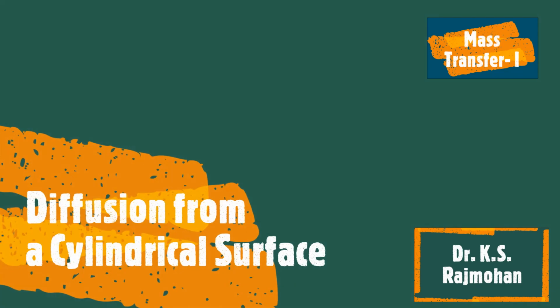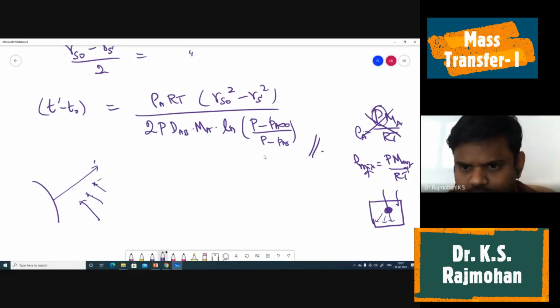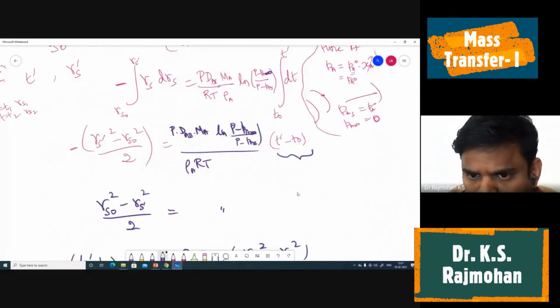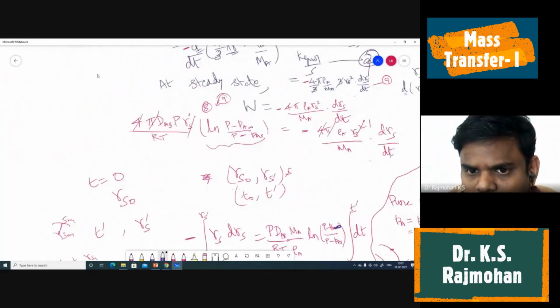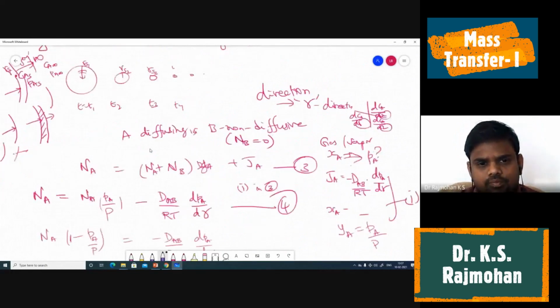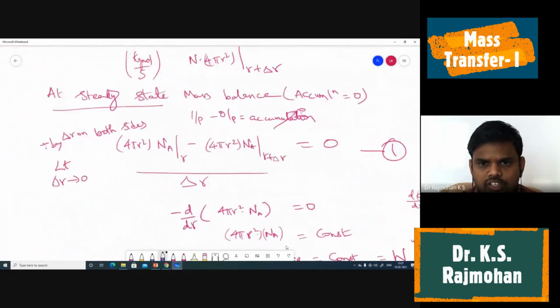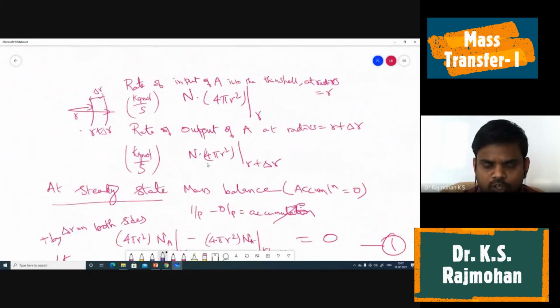So I ask you to do the homework for cylindrical shape. Cylindrical shape means what change will come into the picture, I'll let you know. When you are writing these terms, initially two places you have to replace. In one place you have to replace the surface area. If the same derivation we have to do for a cylinder, so what we'll do is here when you are writing the same thing,